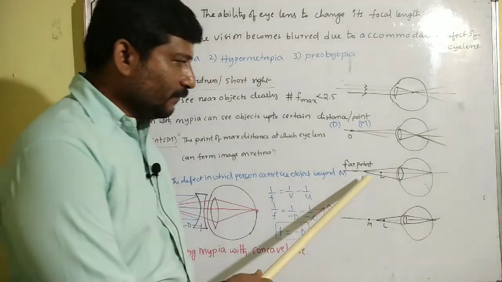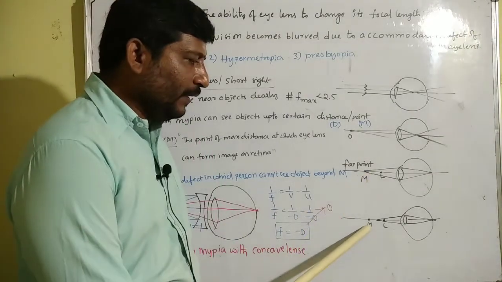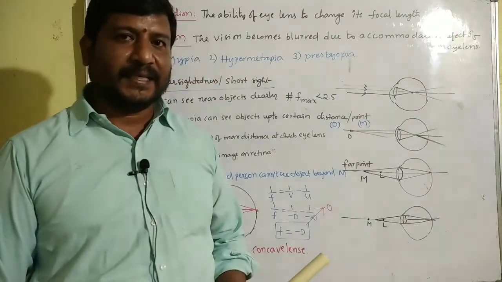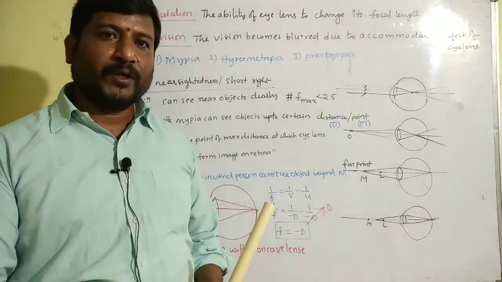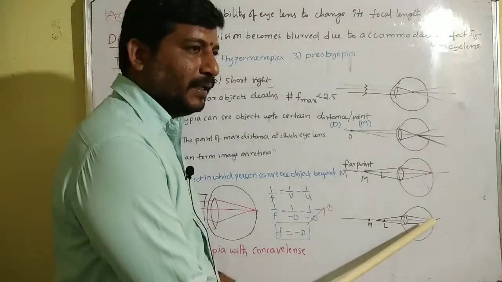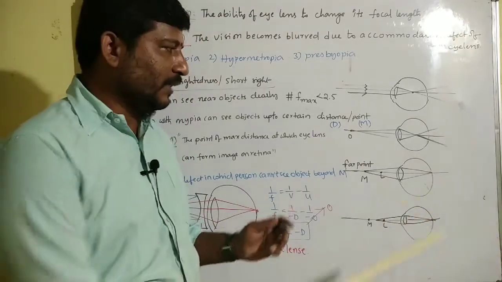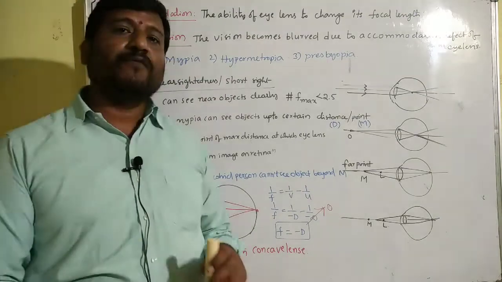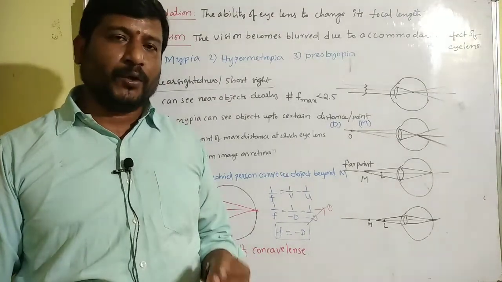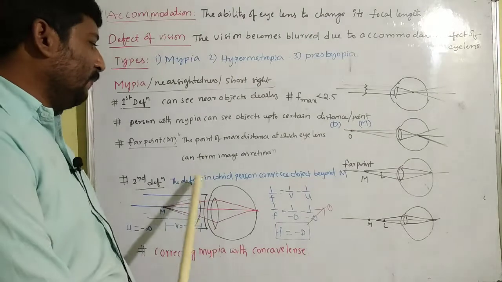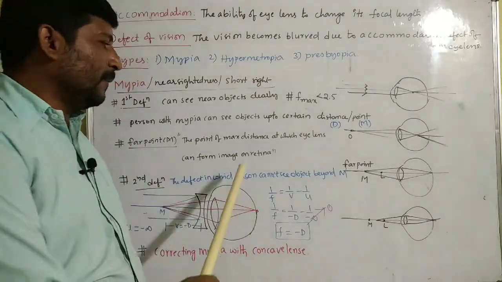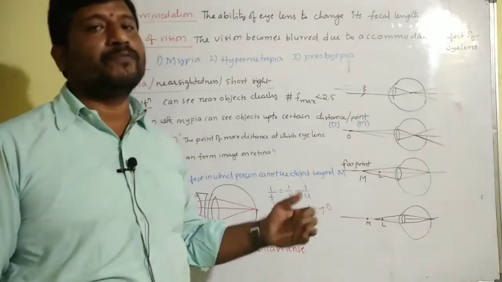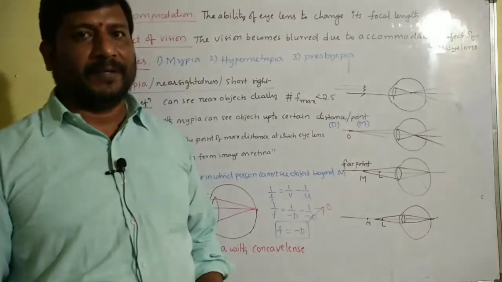If the object is at far point or between M and L, M is the far point, L is the least distance of distinct vision, the person with myopia can see the object clearly because the image forms on the retina. So based on far point, we can also define myopia: the defect in which the person cannot see objects beyond the far point is called myopia.